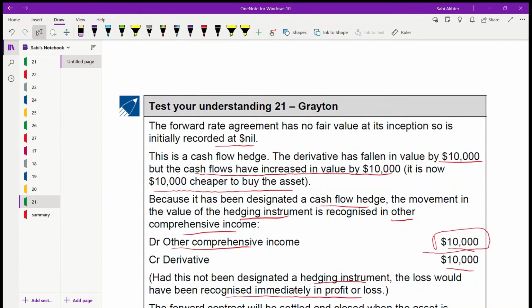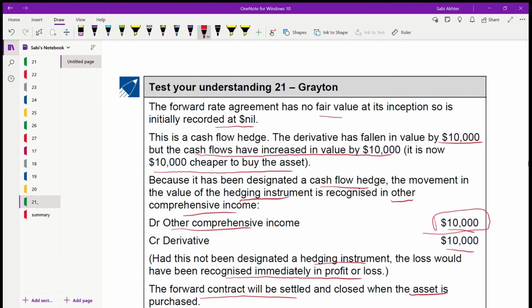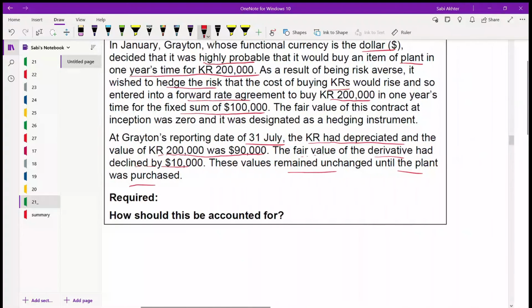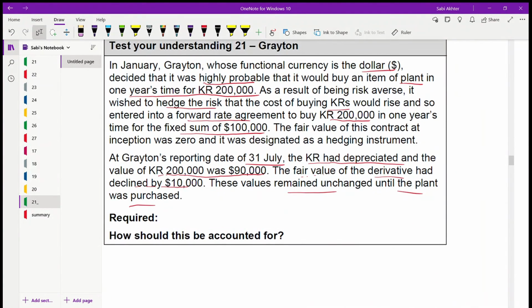So the forward rate agreement has no fair value, it's nil. We went through this. The derivative fell by 10,000, the cash flow increased by 10,000. The derivative declined by 10,000.